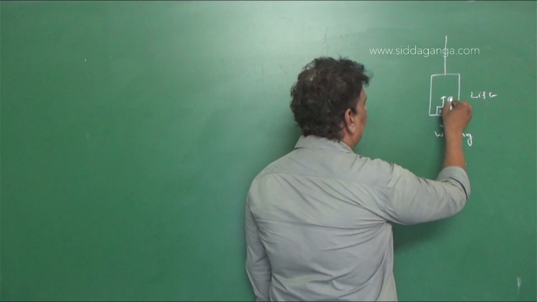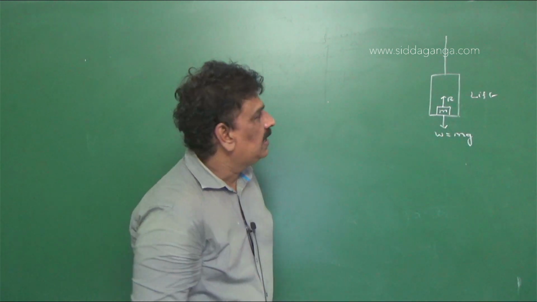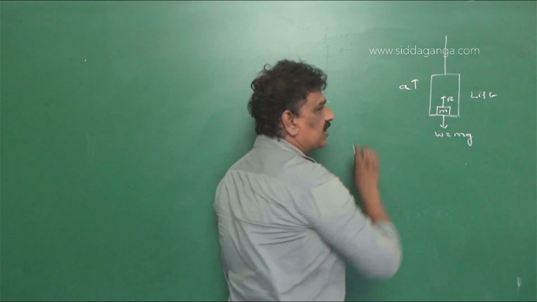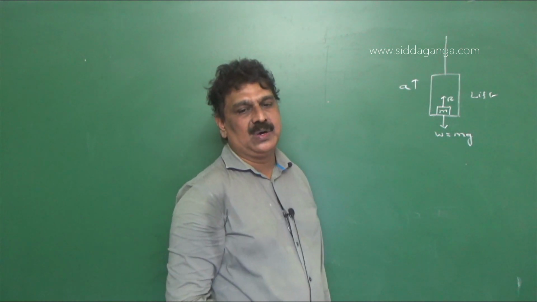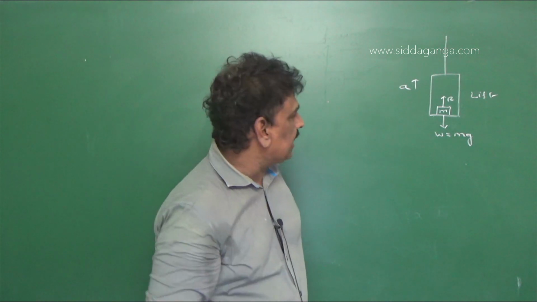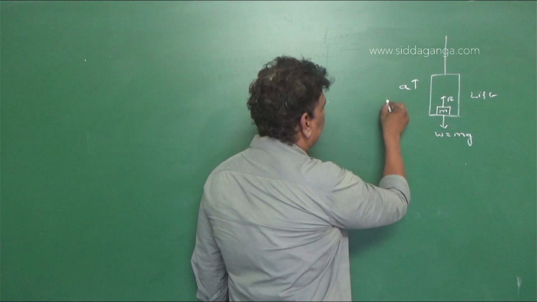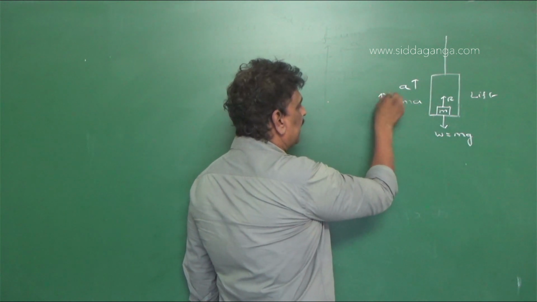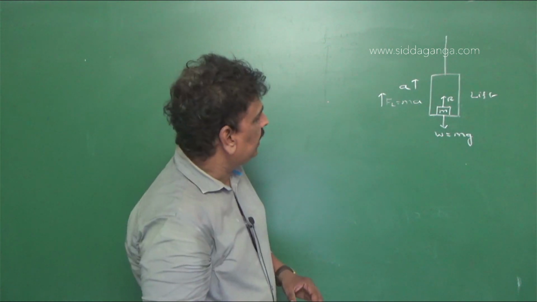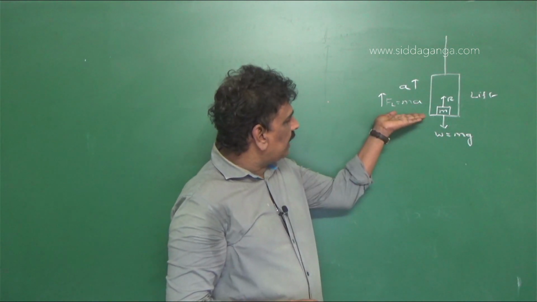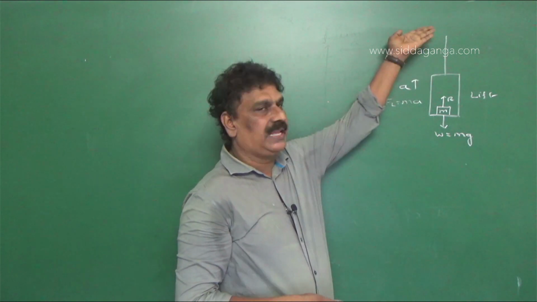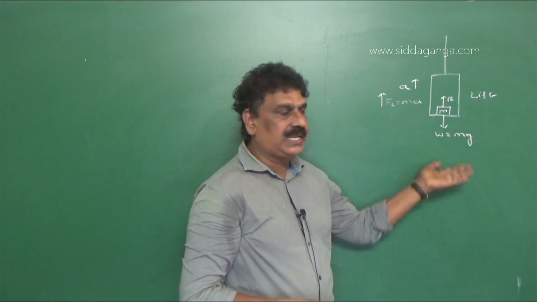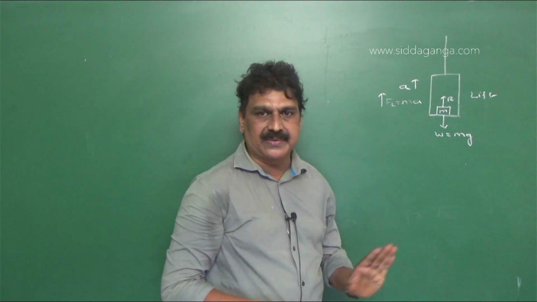A reaction R is acting on it. Suppose the lift starts moving with an acceleration A, so the lift is moving upwards with an acceleration A. Then the force is equal to ma in the vertically opposite direction. Ma is the force acting in the upward direction, R is the reaction in the upward direction, and mg is the weight in the downward direction, right?